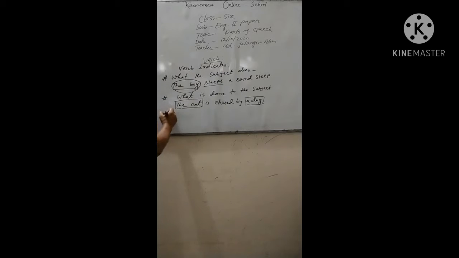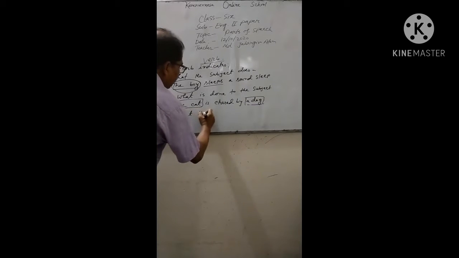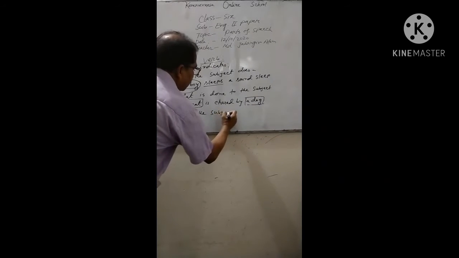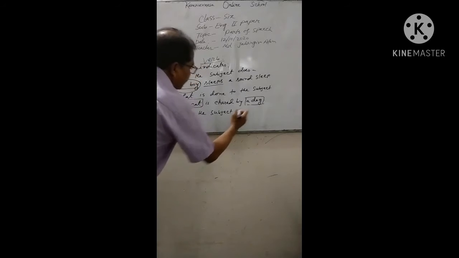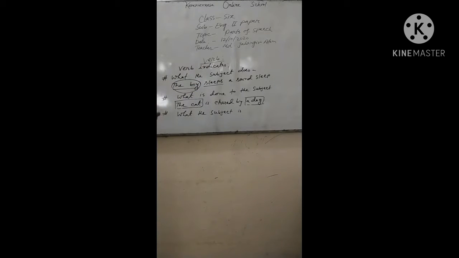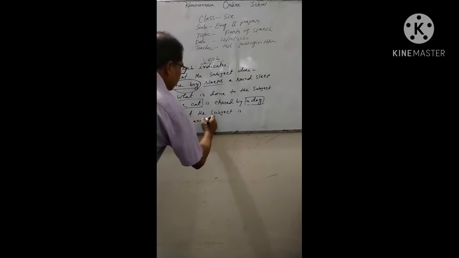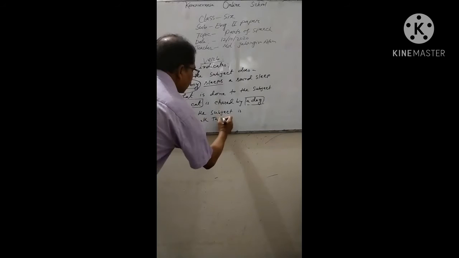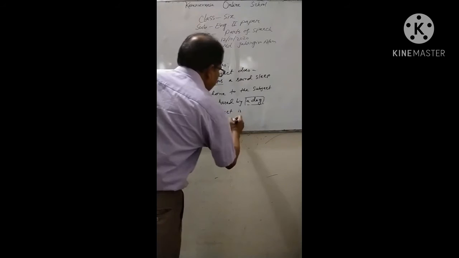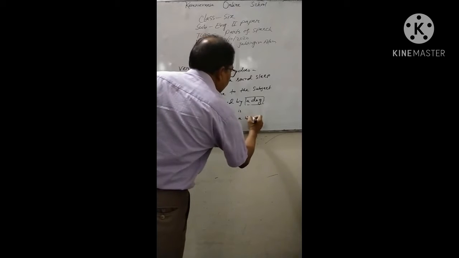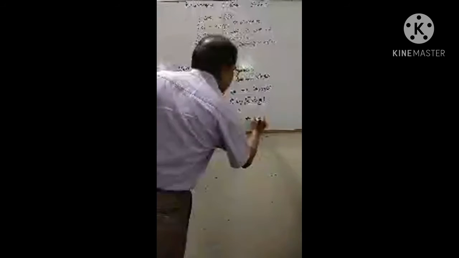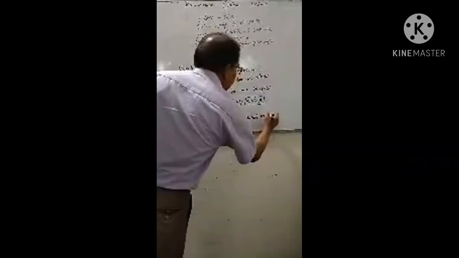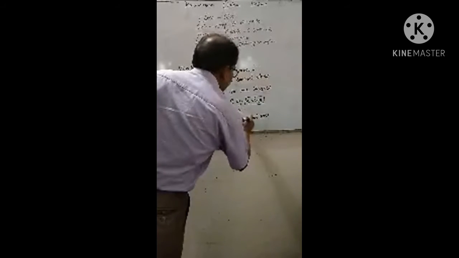Next, verb indicates what the subject is. Like we can say, Rabindranath is a world poet.